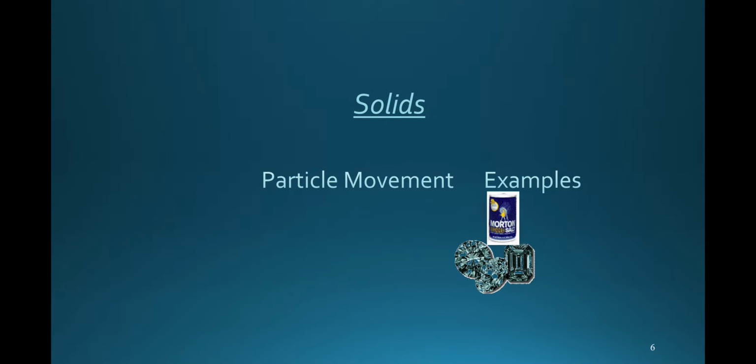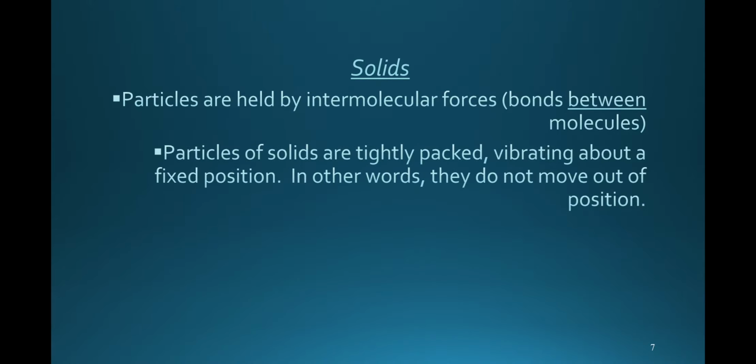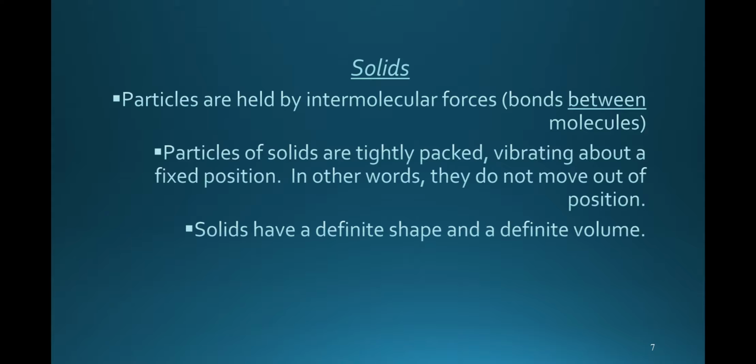For solids, if you take diamond as an example, all the tiny particles in a diamond are closely packed, and when you increase the temperature, they are going to vibrate only on their fixed positions. They are regularly arranged. And what about the intermolecular force? The force of attraction is very strong. So particles are held together by intermolecular forces. They are tightly packed and vibrating only on their fixed positions, and they have a definite shape and a definite volume.